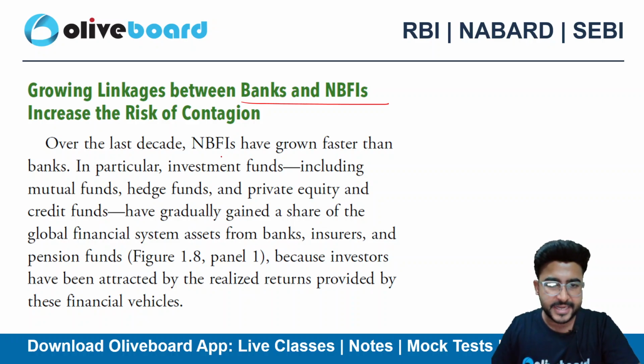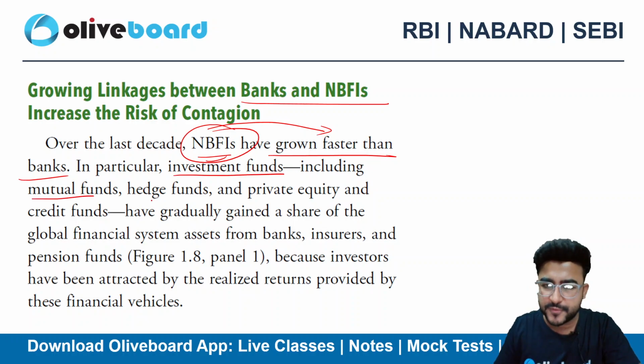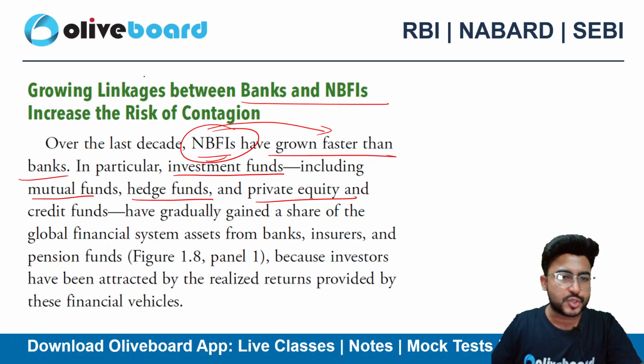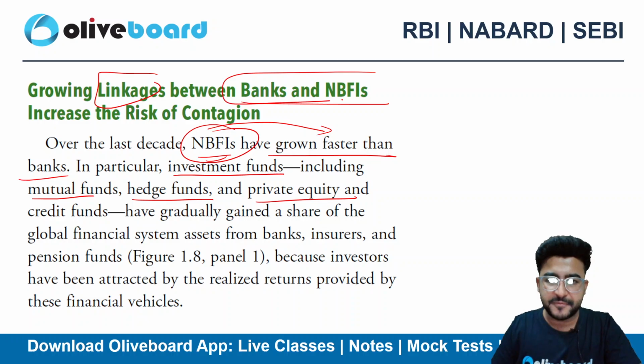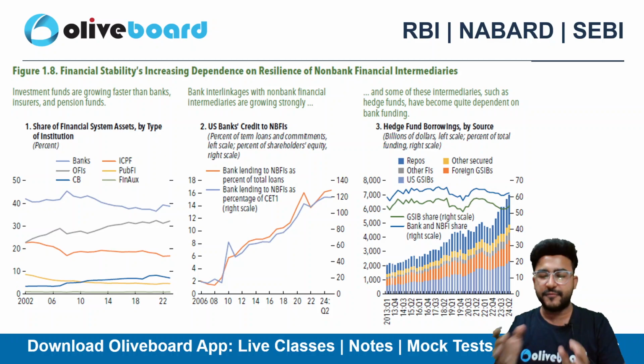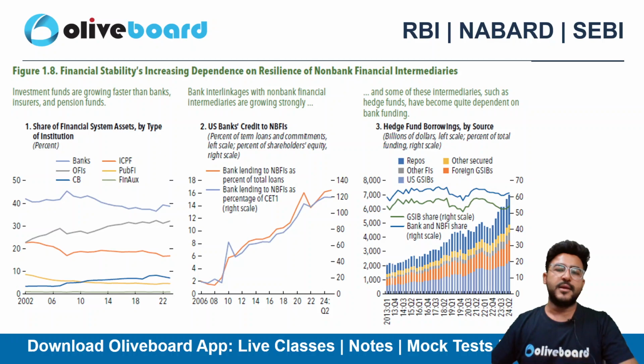So over the last decade, NBFIs have shown growth faster than the banks, right? So NBFIs are growing faster than the banks, particularly the investment funds, including mutual funds, hedge funds, and private equity. Now there is a strong linkage between the banks and NBFIs, and if the NBFIs are over leveraged, in that case, then definitely they can also pose a risk to banks as well, right? Because at the end of the day, everything is linked here, right?